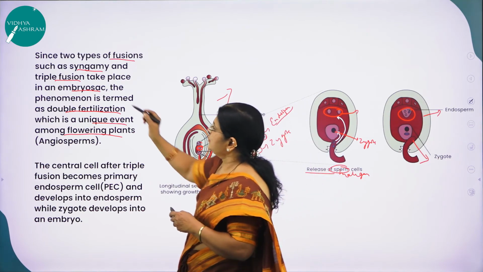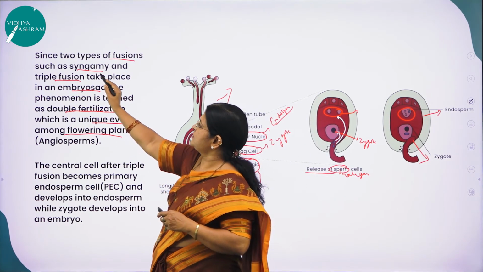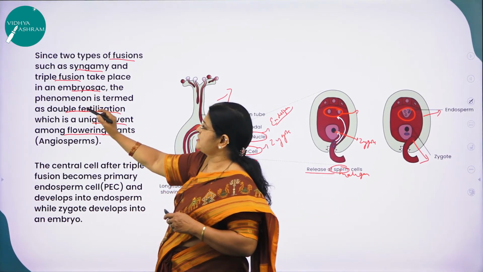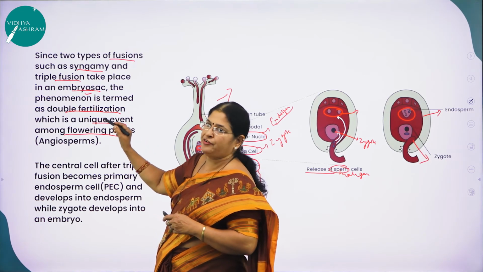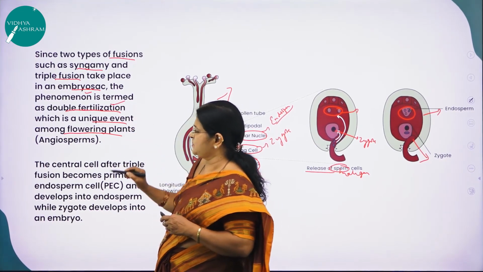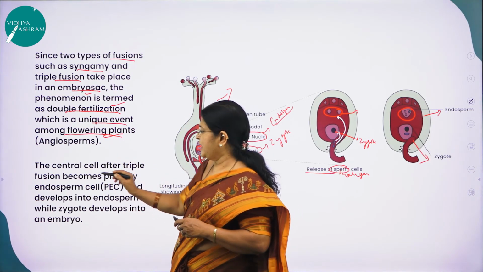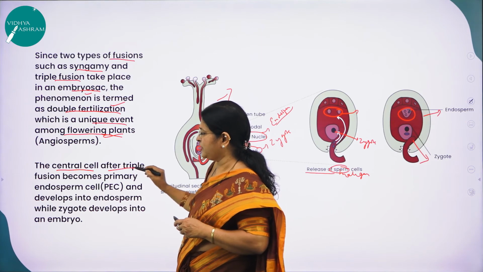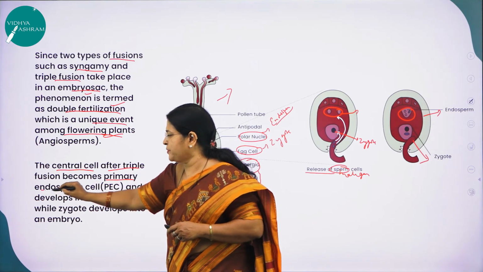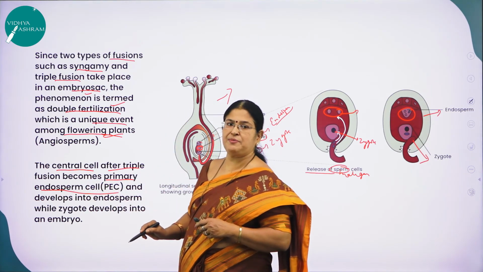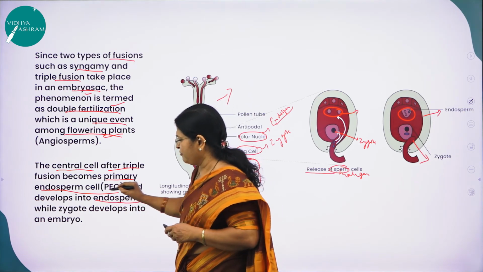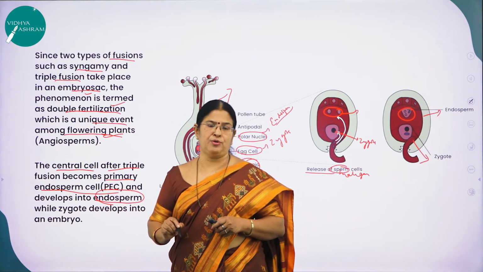So since two types of fusions, syngamy and triple fusion, take place in an embryo sac, the phenomenon is termed what? Double fertilization, which is a very unique event in what? In flowering plants. And as I said, the central cell after triple fusion becomes what? It becomes the primary endosperm cell and develops into what? Endosperm. A very, very important concept to be noted, children.